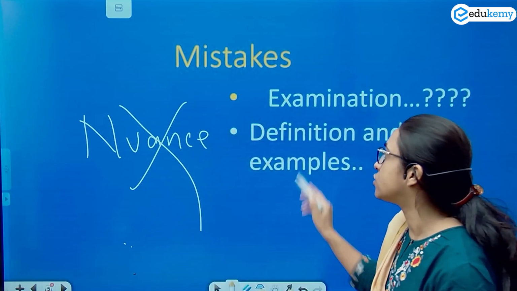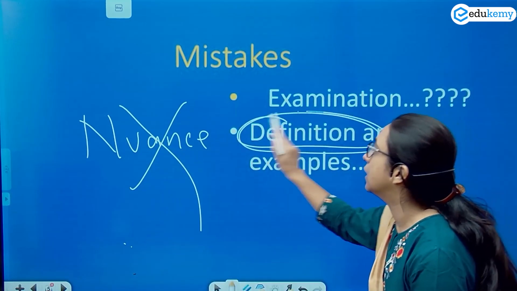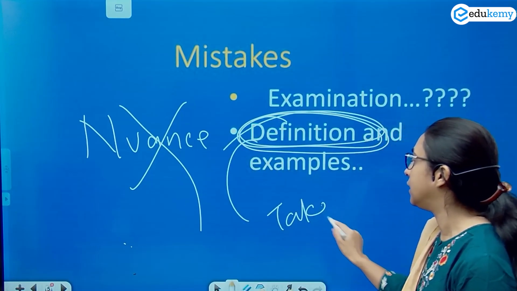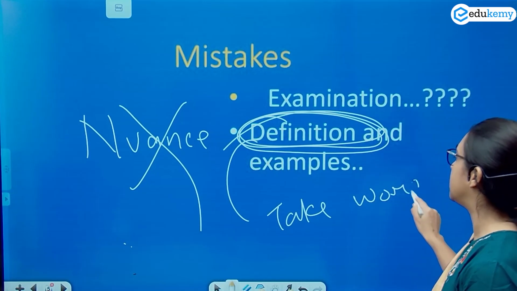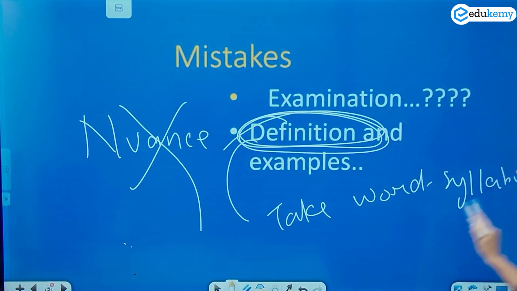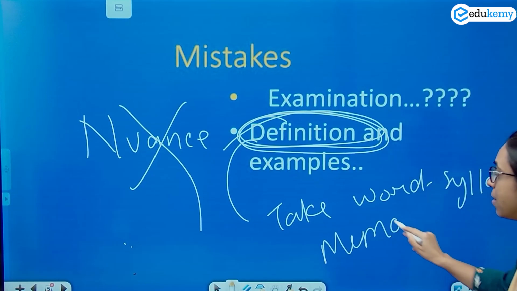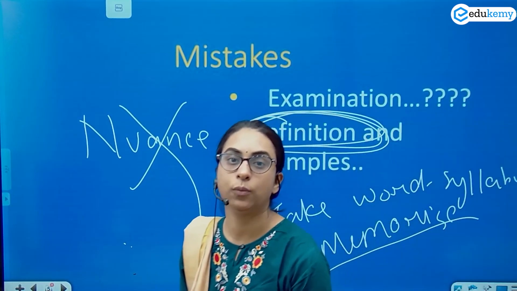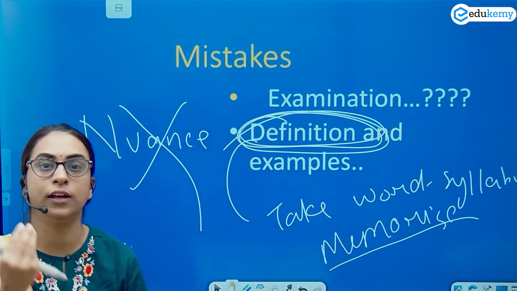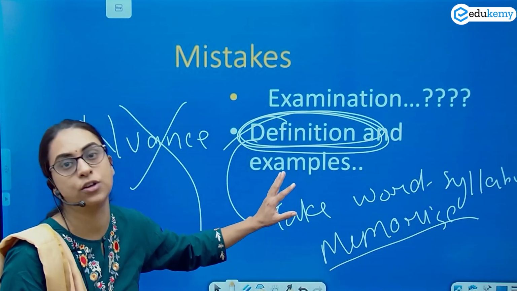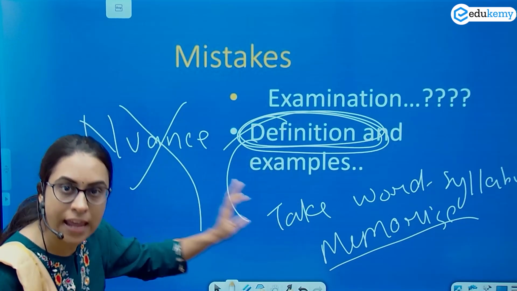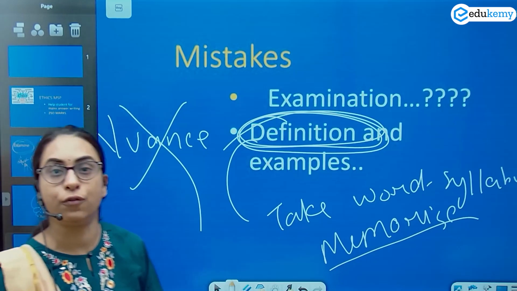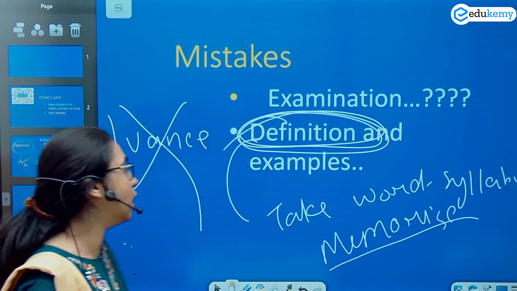So my suggestion to you would be, take the keywords from your syllabus and memorize them by heart. Ratta maar do. Learn it by heart, like the way you've learned the table of 2, 3, 4, 5. Memorize the definition. Write examples. Otherwise, if they ask you the subtle differences, it will be tough for you to answer.